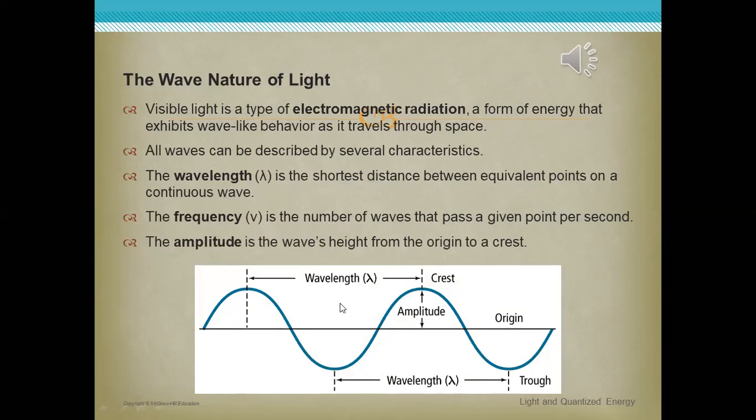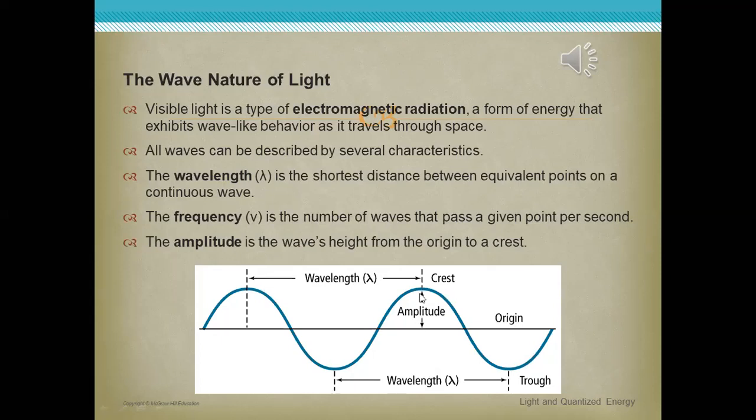This is the shape that includes all these definitions. The wavelength is the shortest distance between two equivalent points. This point is called the crest, and this other point is also called a crest, so the shortest displacement between two successive crests is called the wavelength. This point is called a trough, and this is also a trough, so the distance between two successive troughs is also the wavelength.